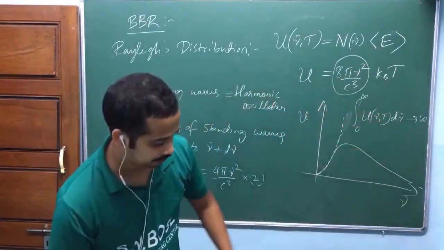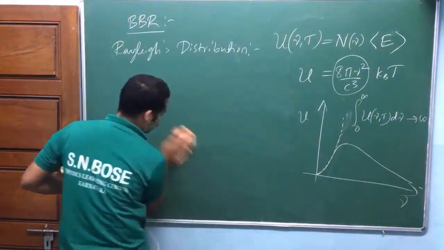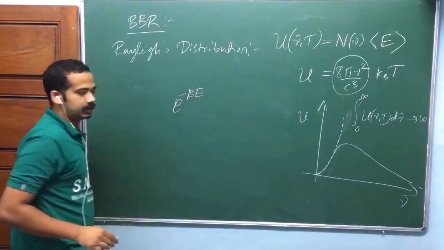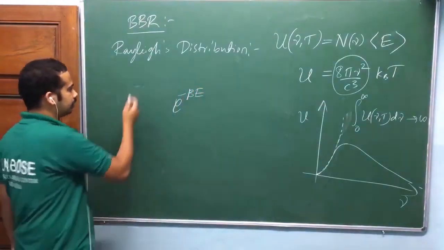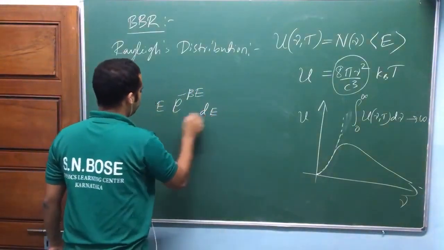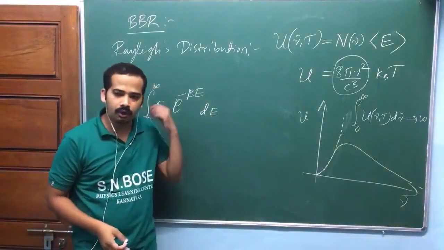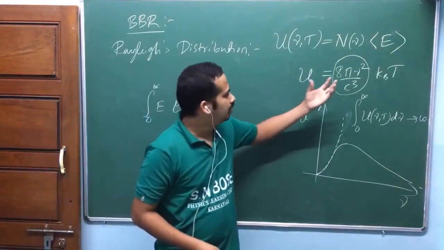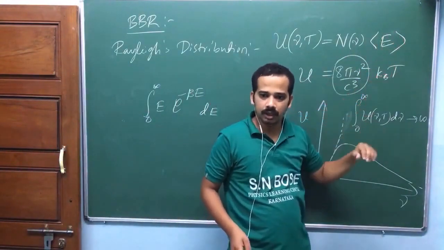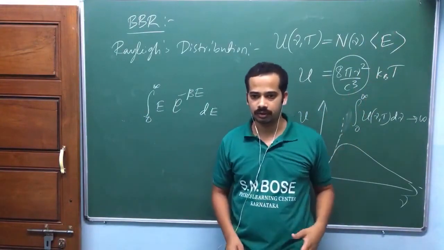Or if you need that idea, I can give you like that. So e power minus beta E, this is the average energy, am I right? So according to your canonical distribution, E into e power minus beta E dE, energy will run from 0 to infinity, energy of the oscillator. I'm talking about the cavity oscillator. I will not take the average energy of the radiation. That doesn't look good. But his idea was like that. He's saying a standing wave is equivalent to a harmonic oscillator.